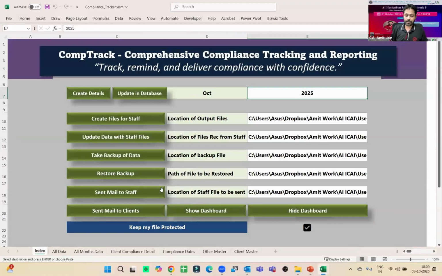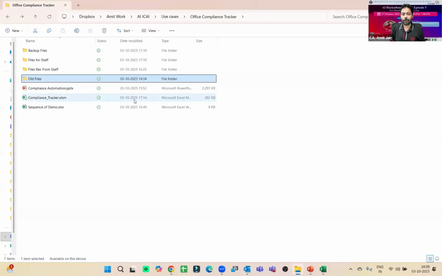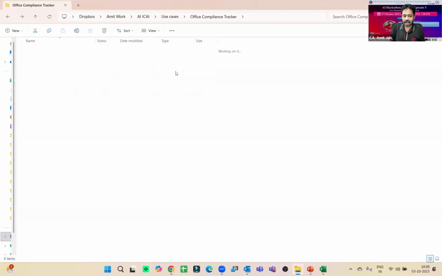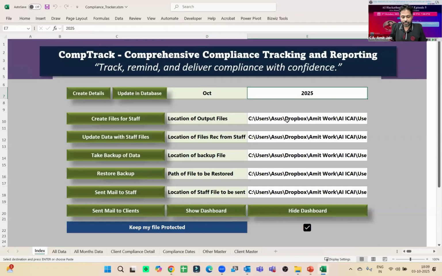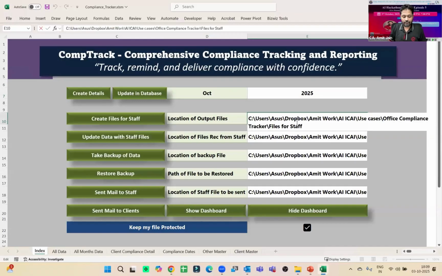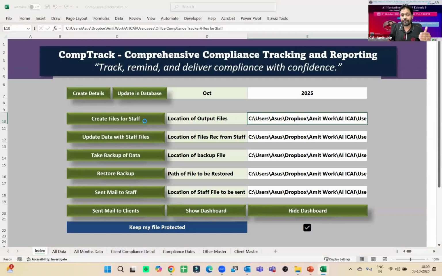I have one more tab, right? Create files for staff. In this, here is one folder. Here I have created different folders. Here I have created one files for staff. Currently it is blank. So what I have done, I have provided the complete location in this, right? Where I want to save files for all my staff. Simply I need to click, and within a few seconds it will create individual files for all these staff, right? It might take a few seconds, but it will create separate files.